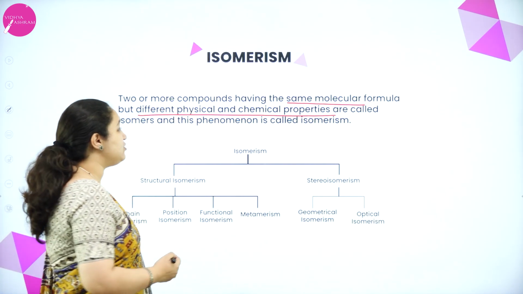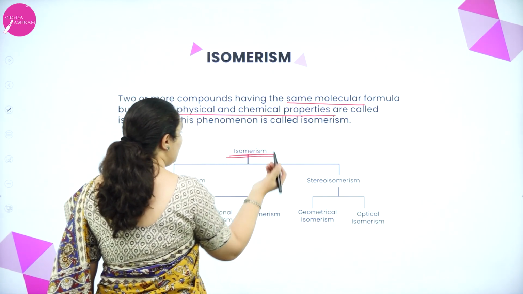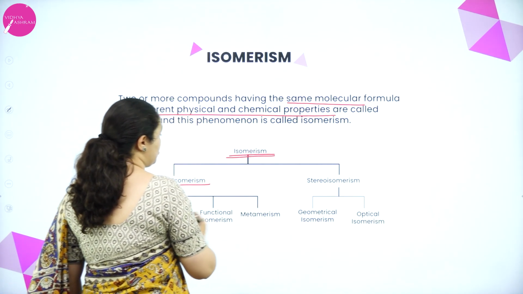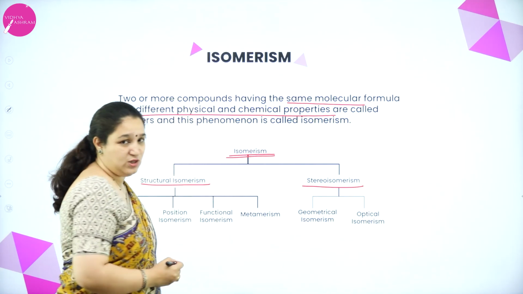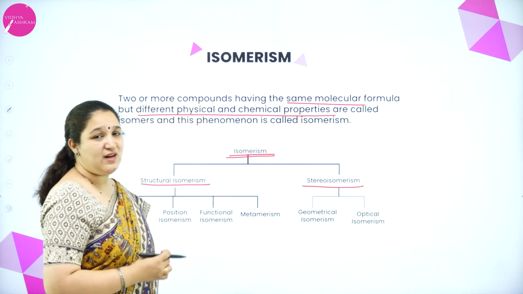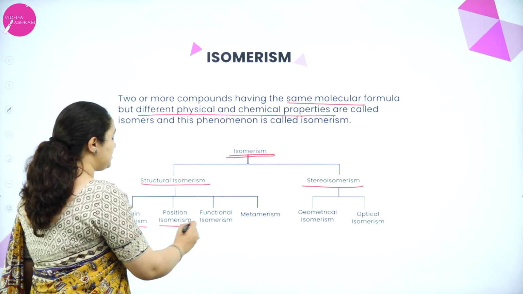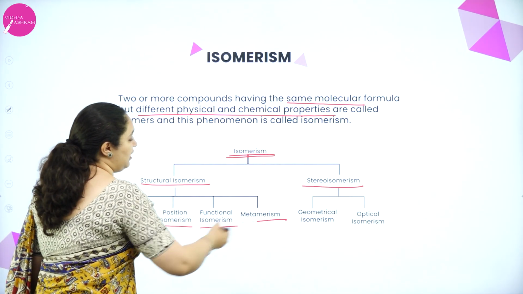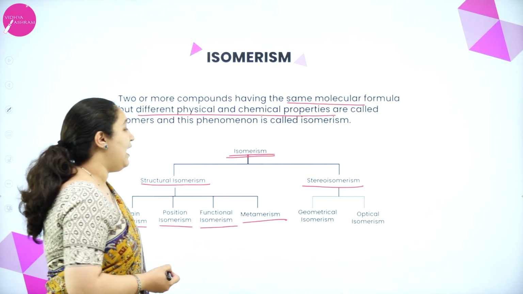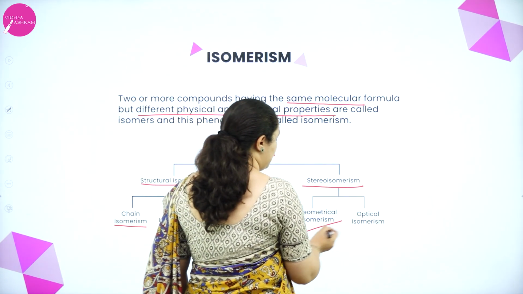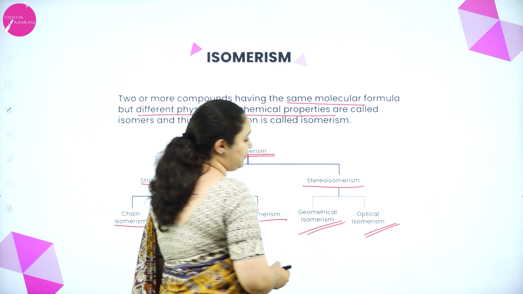Okay, and isomerism is broadly classified into two types: structural and stereoisomerism. Structural isomerism is further classified as chain isomerism, position, functional, and metamerism, and stereoisomerism is classified as geometrical and optical isomerism.